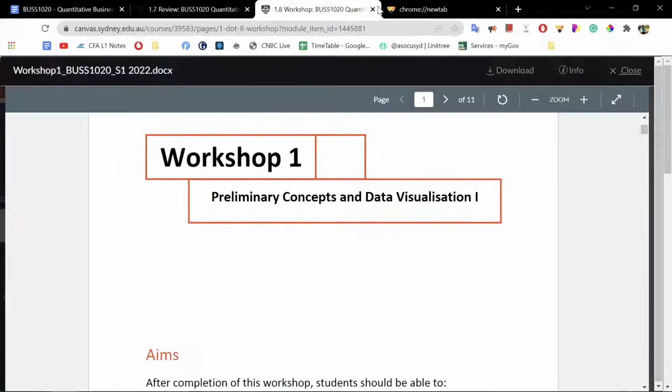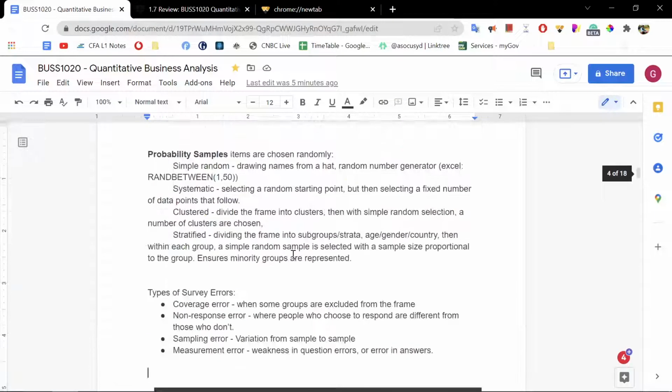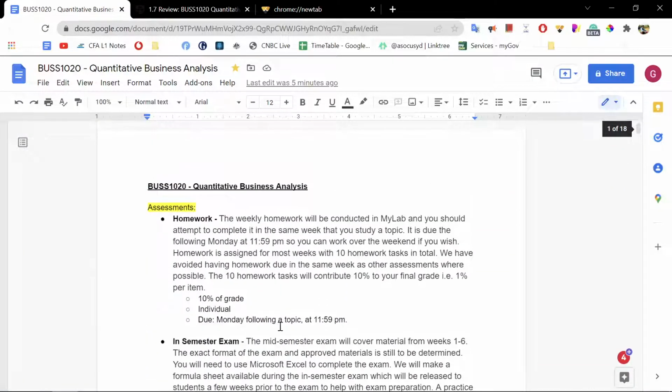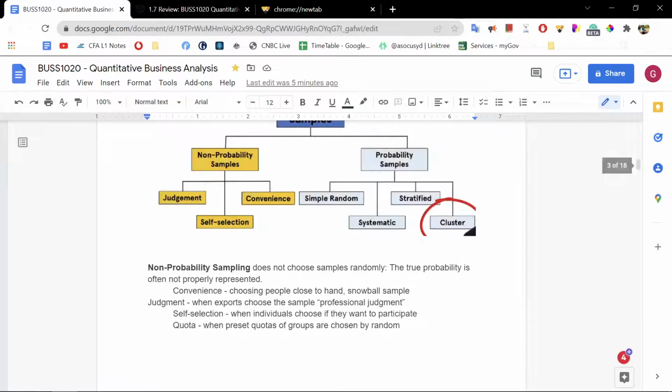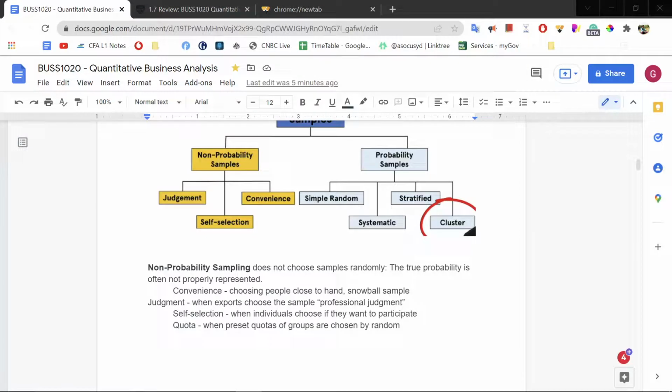In week one of quantitative business analysis. It is quite a holistic introduction to data, to statistics, and to information, and to analyzing and using statistics in the business context. So yeah, that's what we learned, or what I learned at least, in week one of quantitative business analysis.